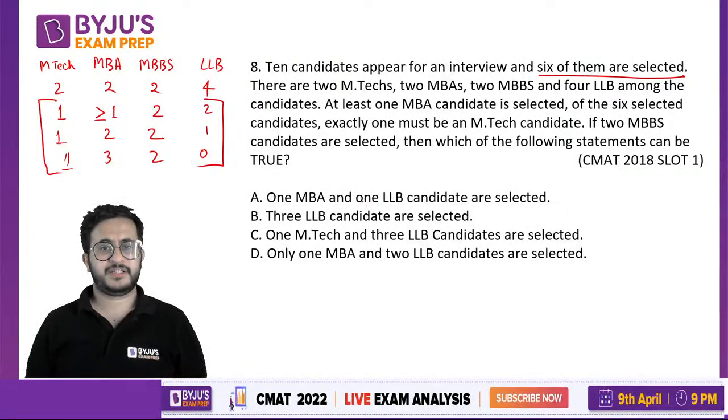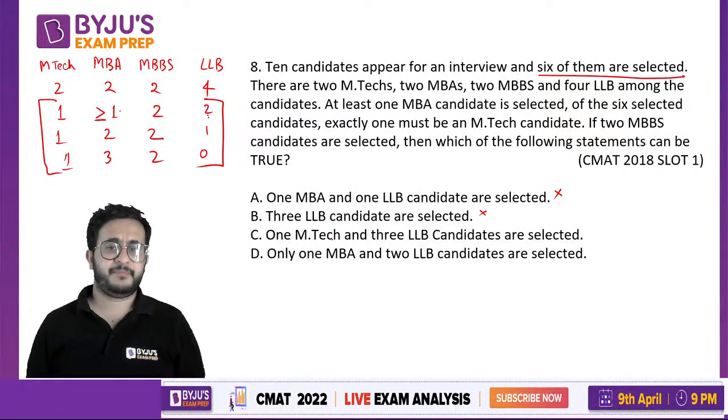Okay, first is 1 MBA and 1 LLB candidate are selected. See, if MBA is 1, LLB has to be 2. So that is incorrect because the other two, MTech and MBBS, are fixed at 3 candidates. So 1 and 1 cannot happen at all. 3 LLB candidates are selected. LLB maximum can be 2.